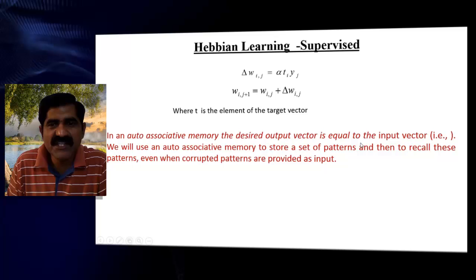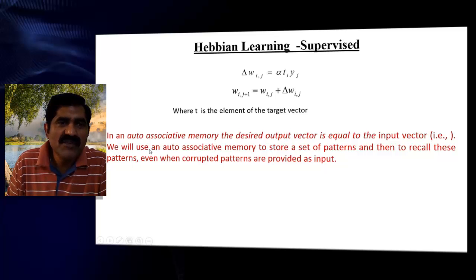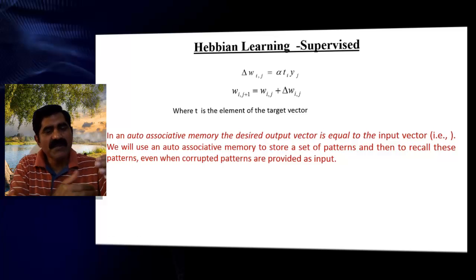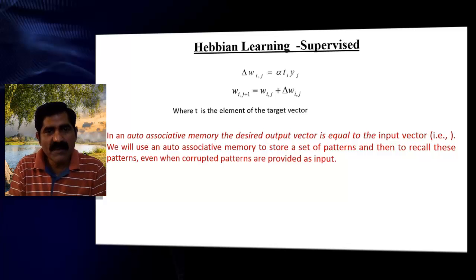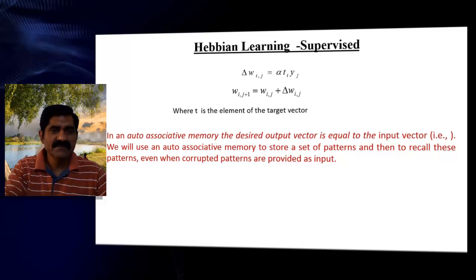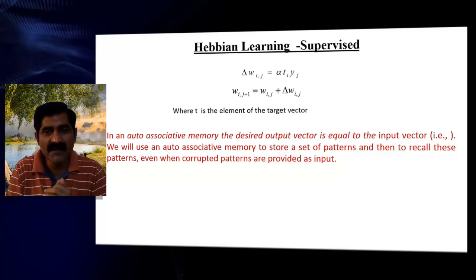In auto associative memory, the desired output is equivalent to the input vector. We use an auto associative memory to store a set of patterns and then to recall these patterns even when corrupted patterns are provided as input. Even if you give a corrupted pattern as input, with Hebbian learning you will get the right pattern, even though it is damaged. Suppose your face and name are already stored in my brain.